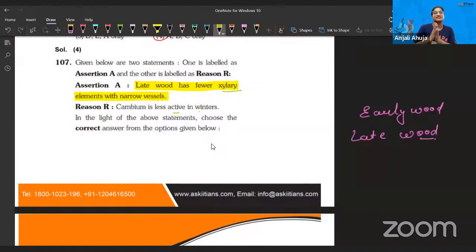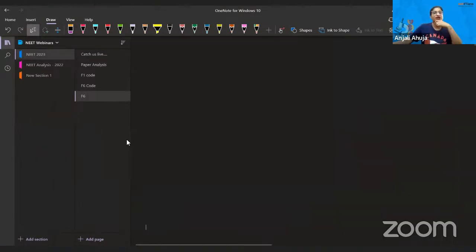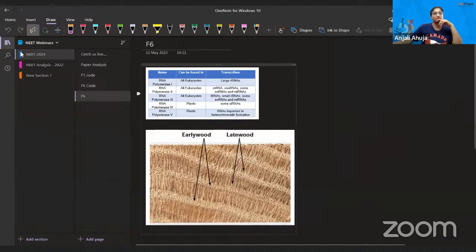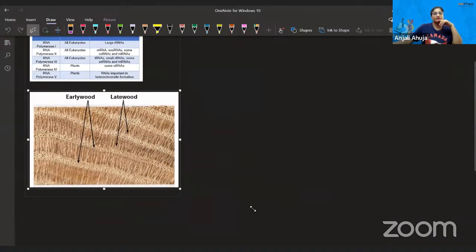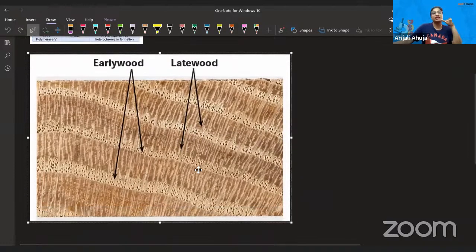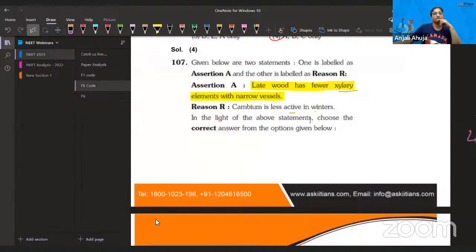No, both sentences are correct, but definitely. Acha guys, I have told you the answer already: the assertion and reason are true, but the reason is not the correct explanation. But just a reminder, I uploaded this picture to show you the late wood and early wood. Look, the early wood has more xylem elements, and in the late wood, how it seems to be condensed.